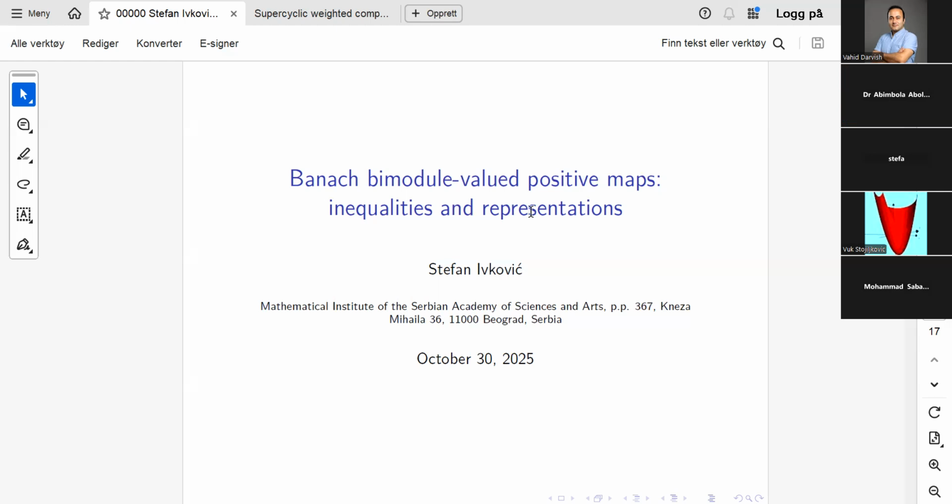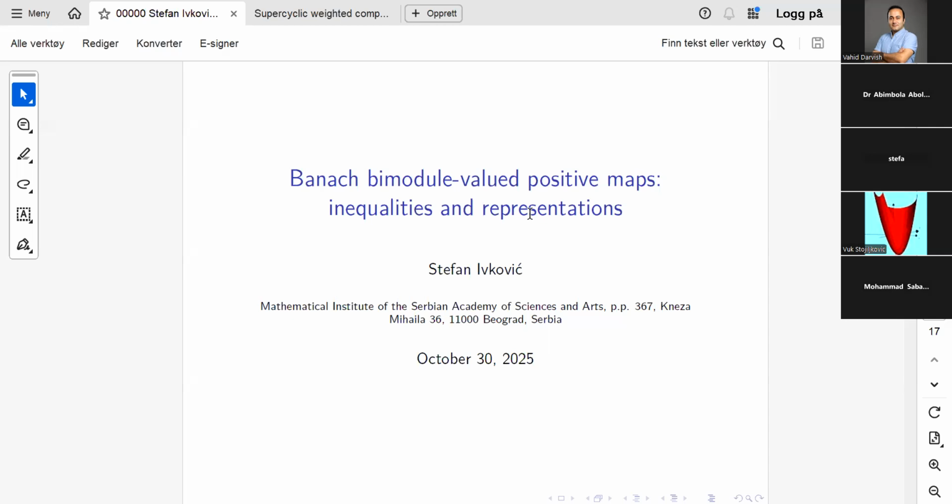We are interested in representations of positive maps between C-star algebras and more general positive maps. Why that? This is because positive and completely positive maps, it is known that they have an important role in quantum information theory and theory of entanglement and so on.